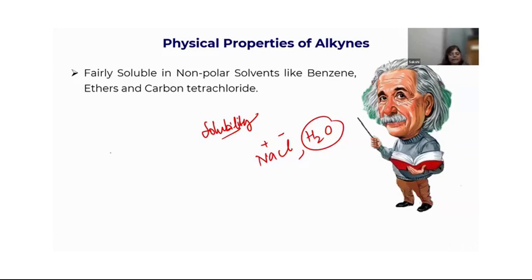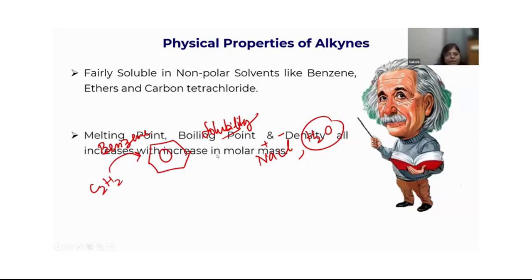But any hydrocarbon, alkane, alkene, alkyne, they are non-polar. So they would dissolve in non-polar solvents like benzene. Benzene does not have any polarity. You all know the structure of benzene, right? It is this. So that means my C2H2, my ethine, can dissolve in benzene. Their melting point, boiling point, density all increase with the increasing molar mass and the surface area.